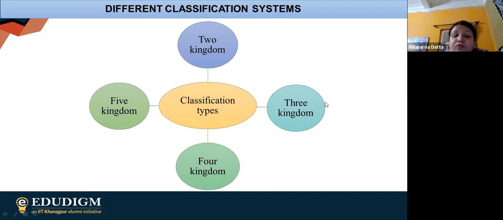Then they said no, there are four kingdoms, and finally they said that no, there are five kingdoms. So today we are learning the five kingdom classification system. In case of five kingdoms also, we are having some alteration, or some addition, I should say, which we will obviously study. But normally we say that five kingdom classification is the most accepted one.